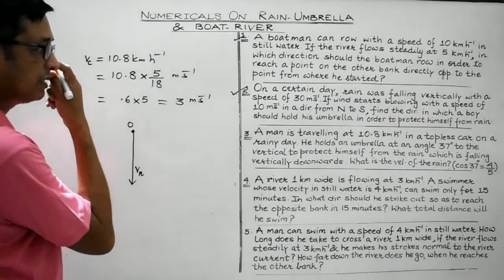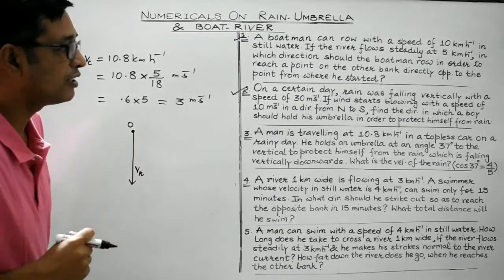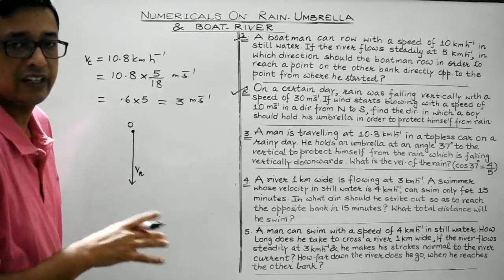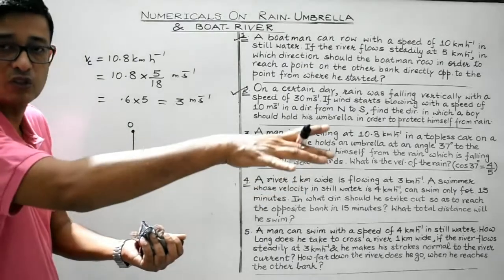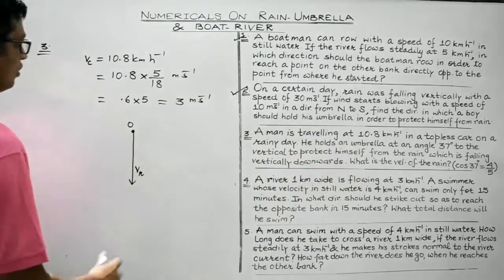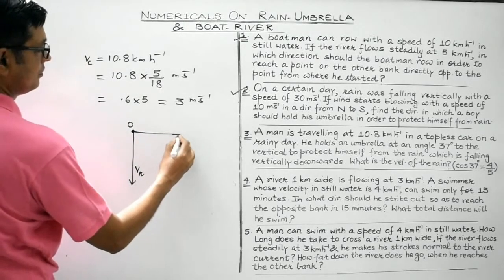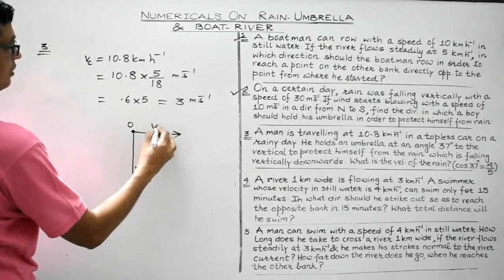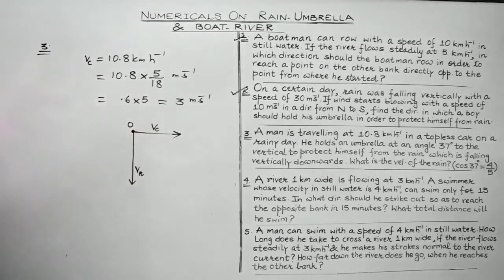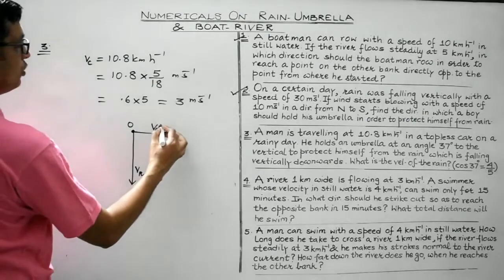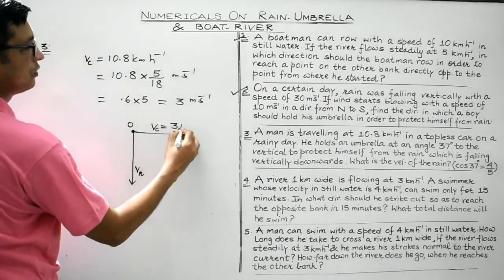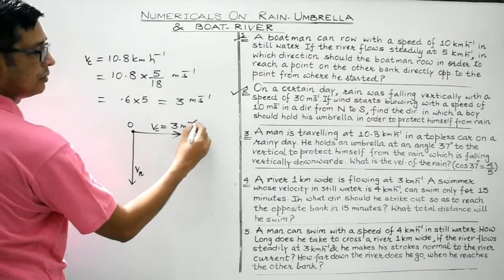And the man is traveling at 10.8 km per hour in a topless car on a rainy day. Obviously, he'll be moving along a road on a level ground, so it will be like this. This is the velocity of the car, and it is given to be 3 meter per second.